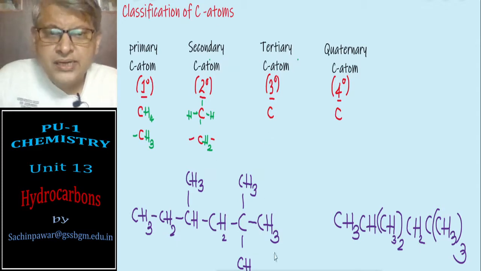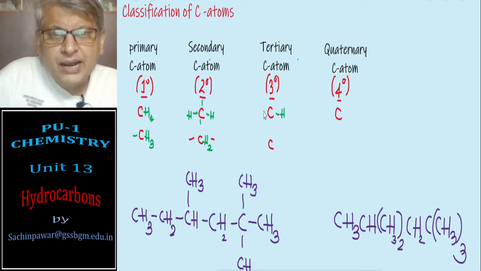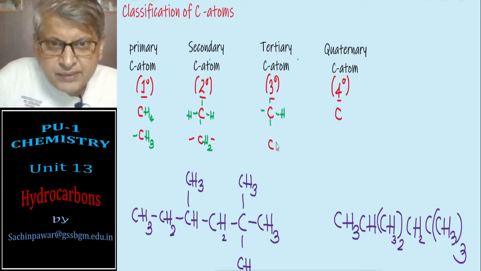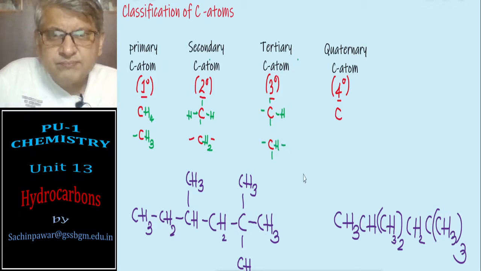If I want a tertiary carbon atom, it is the one which is attached to only 1 hydrogen, and the 3 bonds may be different. So in that case this becomes CH and 3 bonds.